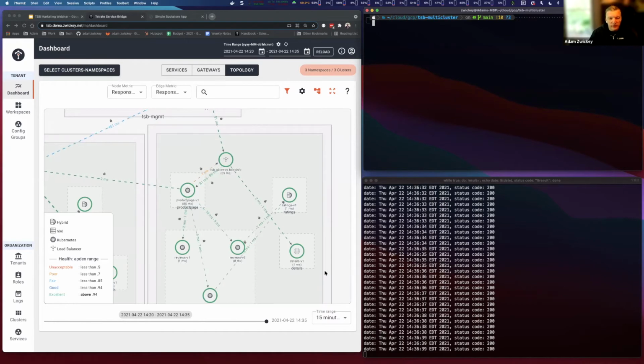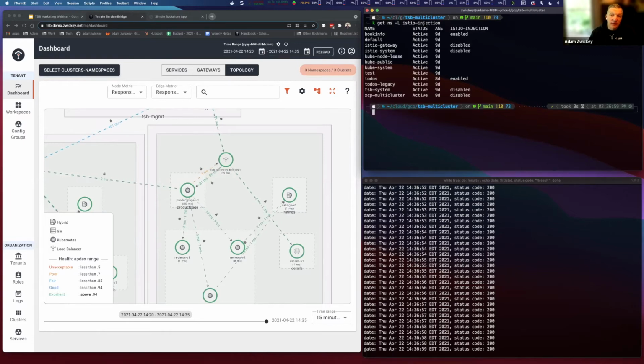So you'll notice within this diagram, we have the little icons showing that within the mesh, all this traffic is mutual TLS, so it's Istio mutual communications. However, it is permissive. So if I take a look at my namespaces here and notice what namespaces are labeled for Istio injection, I have this test namespace. It's not participating in the mesh.